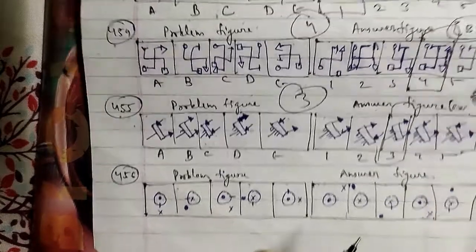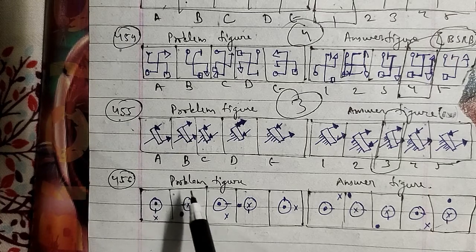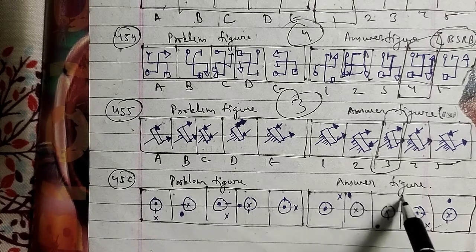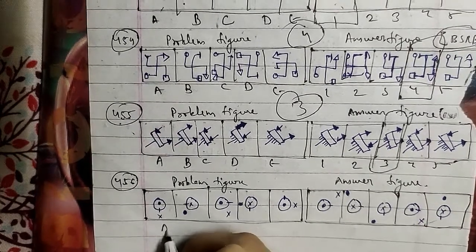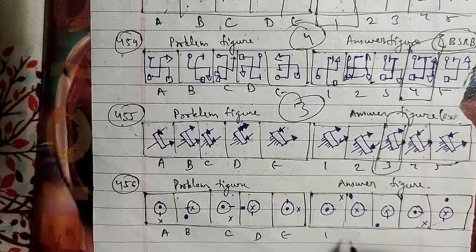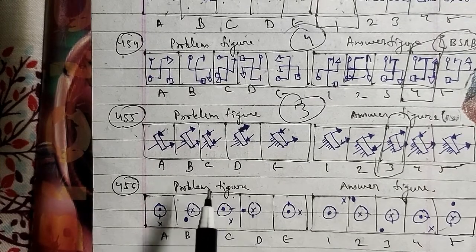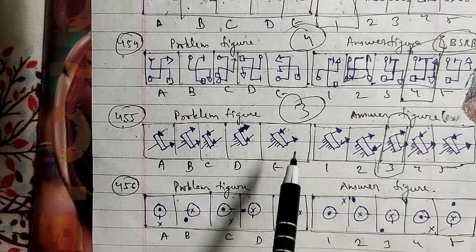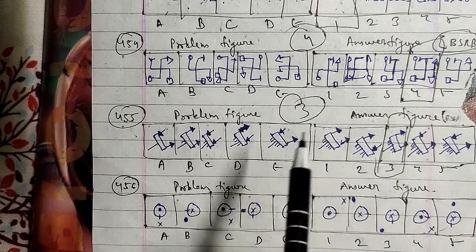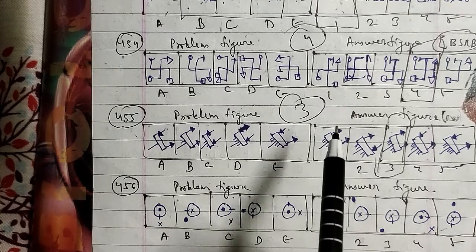Let's go ahead with another one, and that is the 456th question of the session. These are the problem figures and these are the answer figures as well, which have been named as A, B, C, D and E. These are 1 2 3 4 and 5 respectively, where in these questions similar figures appear alternatively, and each time a figure reappears it gets rotated through 45 degrees anti-clockwise.